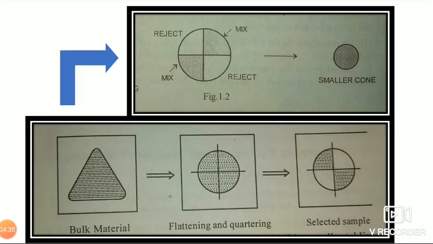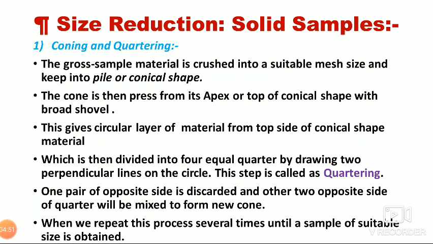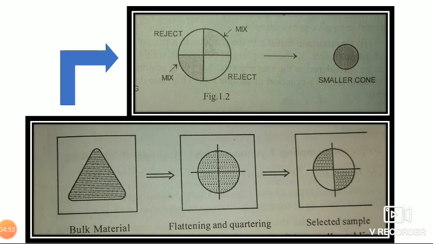See the figure, this is the bulk material. We have kept the bulk material in conical shape. This is the first figure, then this is the second. Both figures are the same. In both figures, first we make the conical shape of the bulk material.